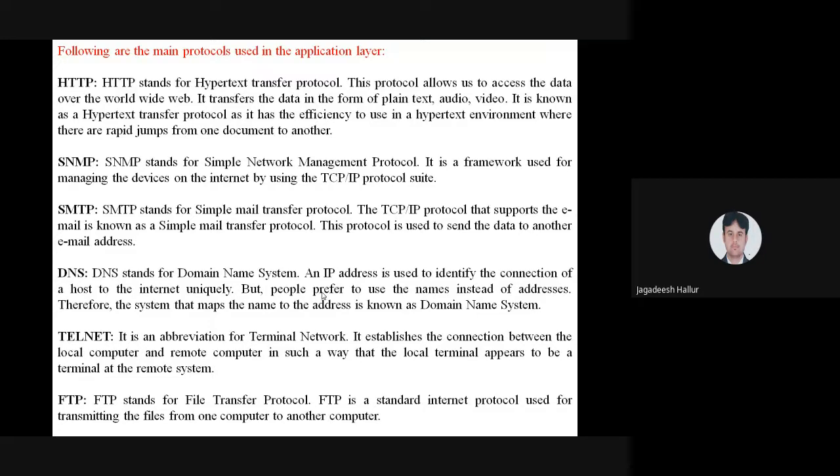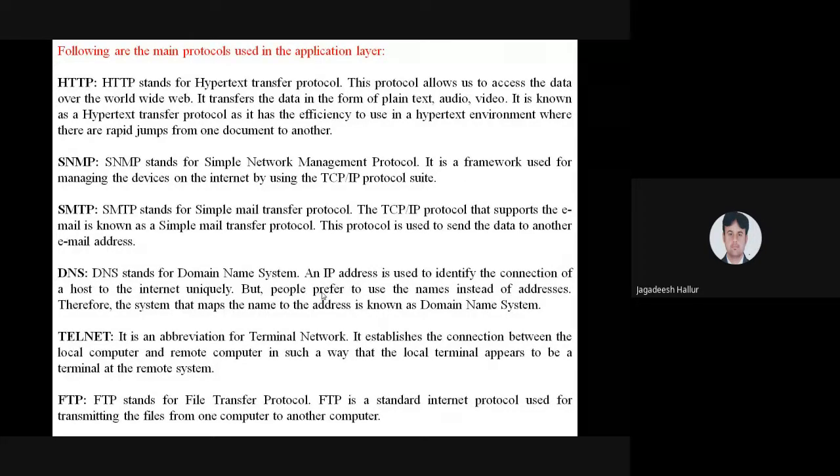There should be a connection. It is going to establish a connection between multiple computers, and that has to be taken care of by Telnet. This Telnet operates on the terminal network. This terminal network establishes the connection between the local computer and remote computers that are present far away from us. That is the function of Telnet.